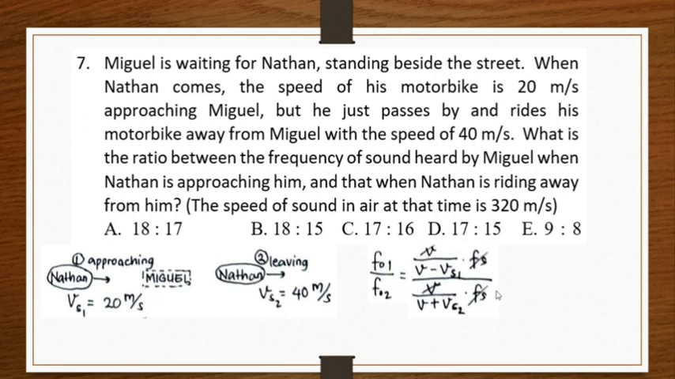So all we have left now is V plus Vs2 divided by V minus Vs1. 320 plus 40 divided by 320 minus 20, it is equal to 360 over 300. So that will be 18 over 15. And the answer is B.